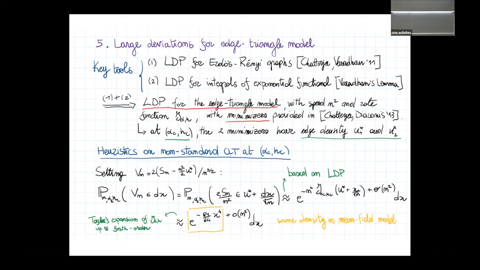This is explicit. If you compute it, of course, you perform a Taylor expansion around u star, since u star is a minimizer of the rate function. Clearly, the value at the minimizer is 0 and the first derivative is 0. And in fact, it turns out that also the second derivative is 0 and the third derivative is 0. So you arrive at the fourth derivative, and this is precisely what we obtain with the mean field approximation. Clearly, the problem is that we don't have any control on this quantity, while on the one-dimensional mean field model, we know perfectly what it is, and we can control it.